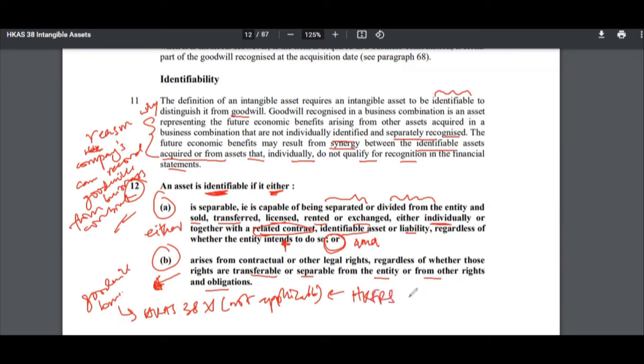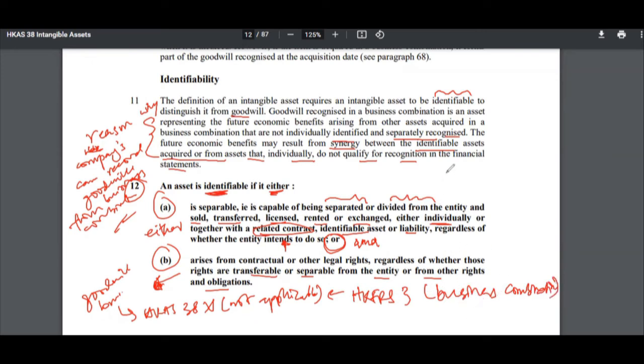I think it's HKFRS 3, but you can check which HKFRS it is. It's business combination. They have their own separate standard over there, right?